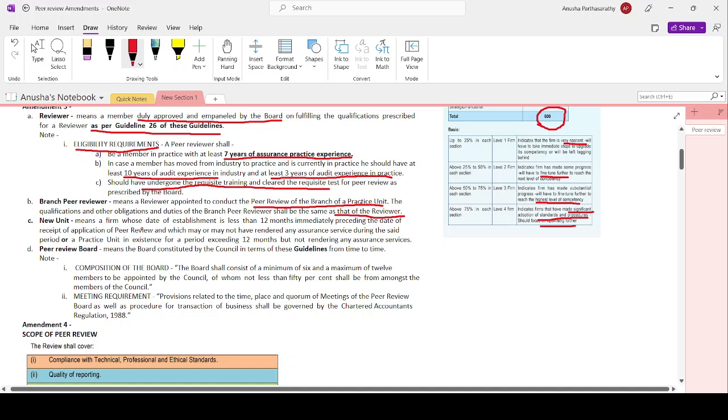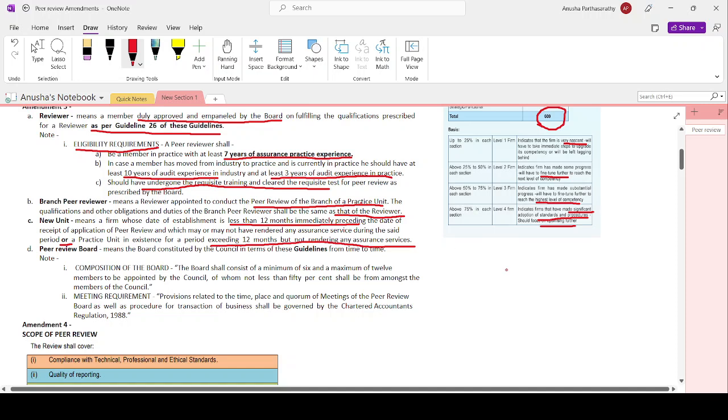New unit. New unit means a firm whose date of establishment is less than 12 months immediately preceding the date of the receipt of application of peer review and which may or may not have rendered any assurance service during the said period, or a practice unit in existence for a period exceeding 12 months but has not rendered any assurance services. See, for example, I have received a peer review application.